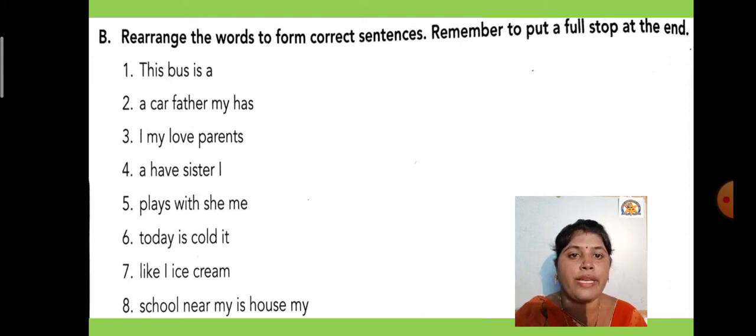Number 6, "today is cold it": it is cold today. Today it is cold, you can also write. Number 7, "like I ice cream": I like ice cream. In this way you have to write. "School near my is house my": my school is near my house. The first letter of all the sentences should be capital, and at the end of all the sentences from number 1 to 8 you have to give a full stop.